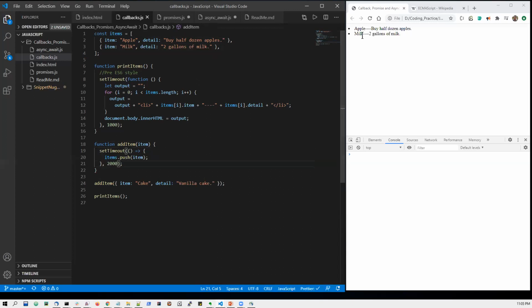This is exactly what is happening here: the data has not been updated, but we are trying to print it. So now the question is how we can solve such kinds of issues.